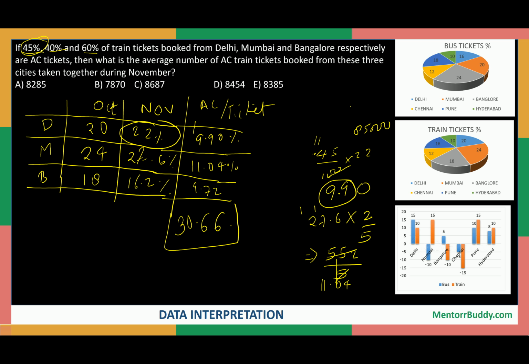Now we need to find the total number of AC tickets. That is coming out to be 30.66% of the total tickets in November.